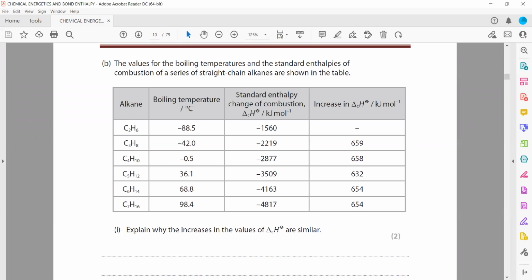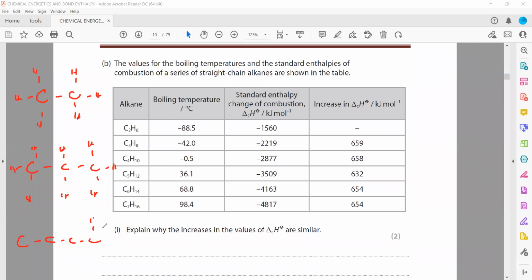For example, if we draw C2H6, which is ethane, 2 carbons, 3 hydrogens on one and then 3 hydrogens on the other. This is ethane. When we draw C3H8, which is propane, then we draw C4H10, which is butane. So when we find the difference in the bonds between ethane, propane and butane, we'll find the same